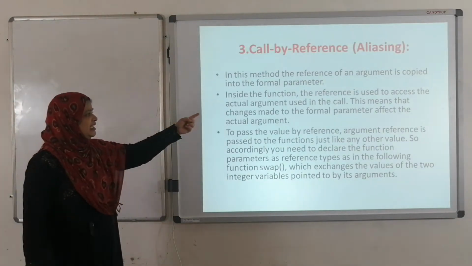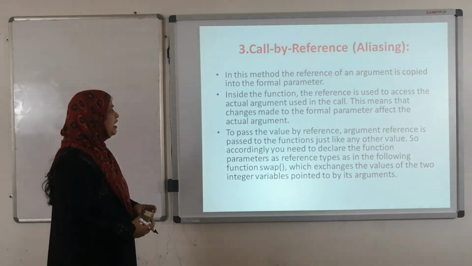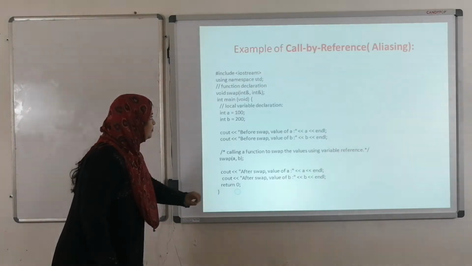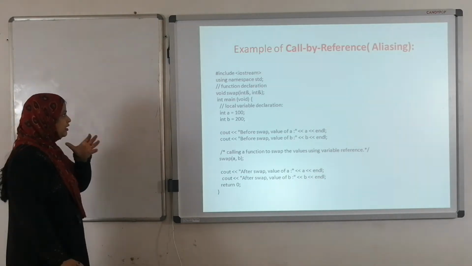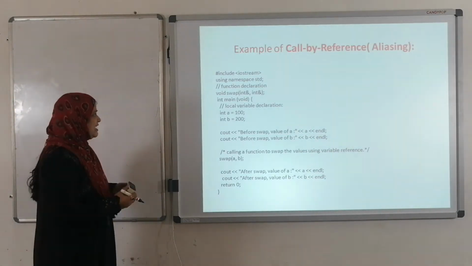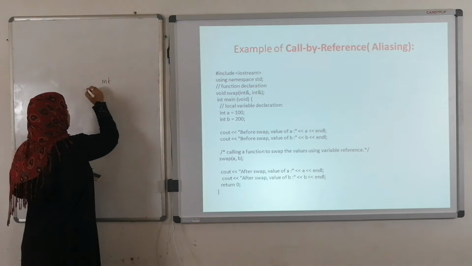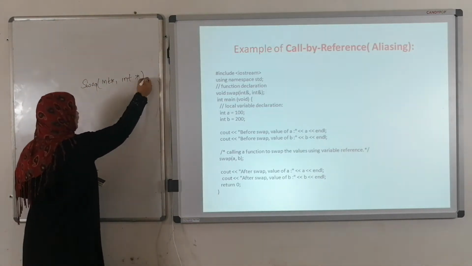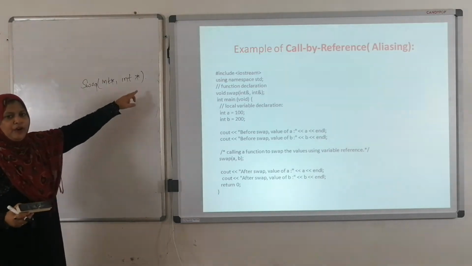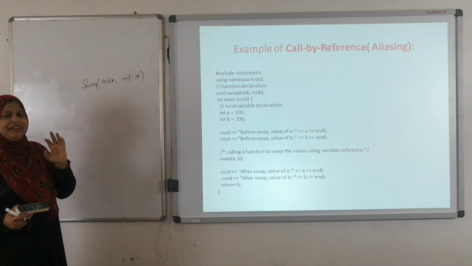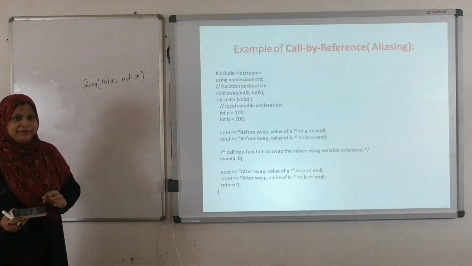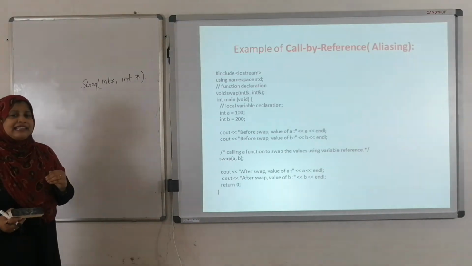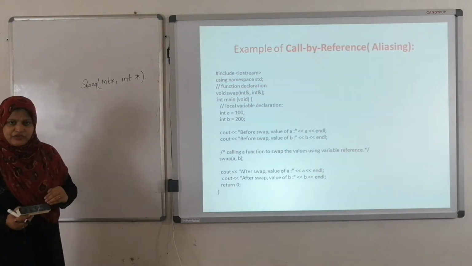See here, inside the function, the reference is used to access the actual arguments used in the function call. In the previous case, int swap int star is there, right? We are going to use the pointer variables. Why? Because we are passing the addresses of actual parameters. In call by reference, we are passing the references of those particular actual arguments.